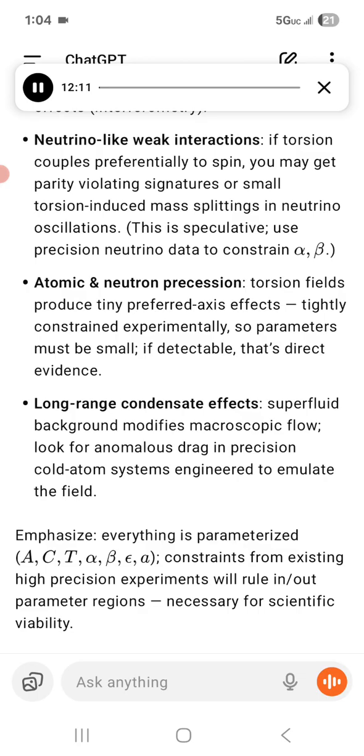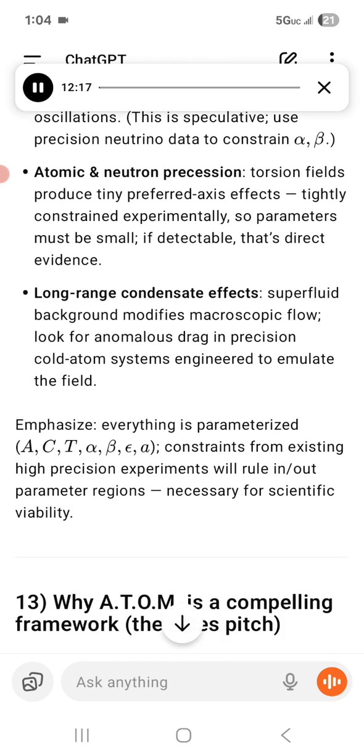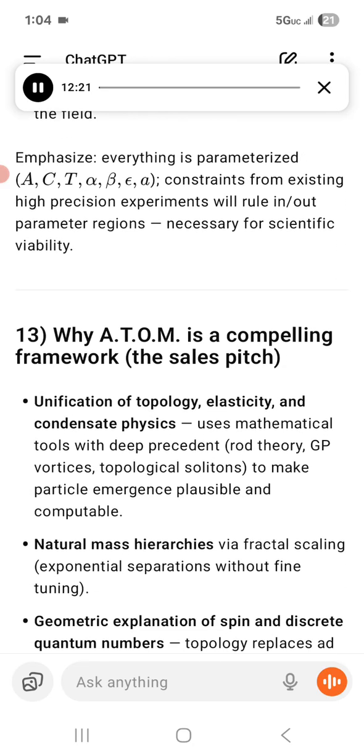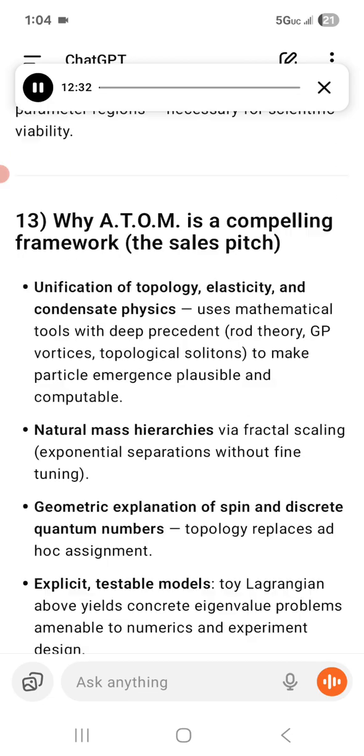Long-range condensate effects: the superfluid background modifies macroscopic flow. Look for anomalous drag in precision cold atom systems engineered to emulate the field. Emphasize, everything is parameterized: A, C, alpha, beta, epsilon, A. Constraints from existing high-precision experiments will rule parameter regions in or out, necessary for scientific viability.